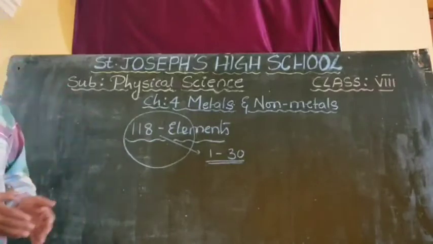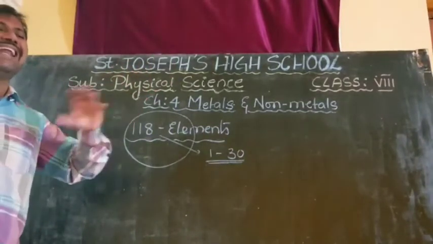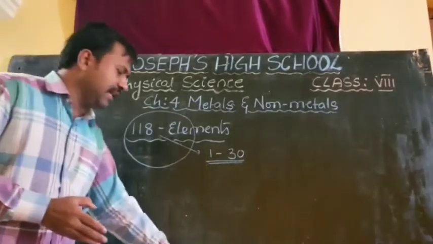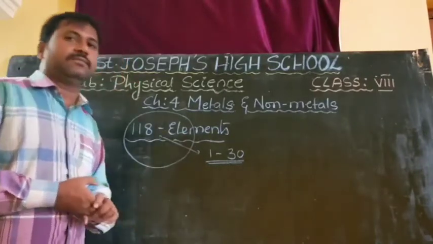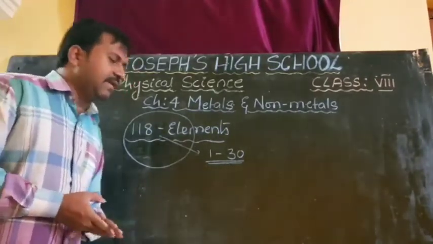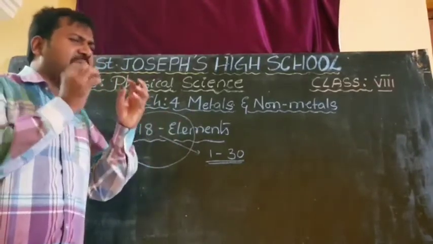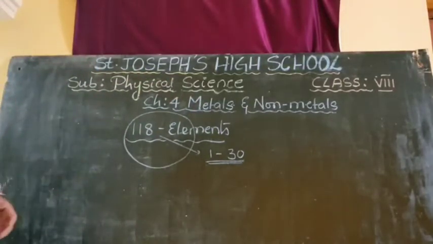So very fast, from top to bottom or bottom to top, in a random way also, you have to learn. Suppose you are sleeping, and I say, get up my child, what is the 13th element? You have to say, aluminum, sir. What is the 9th element? Fluorine, sir. It has to be that fast, completely in your mind. That thoroughly you have to learn 1 to 30 elements.